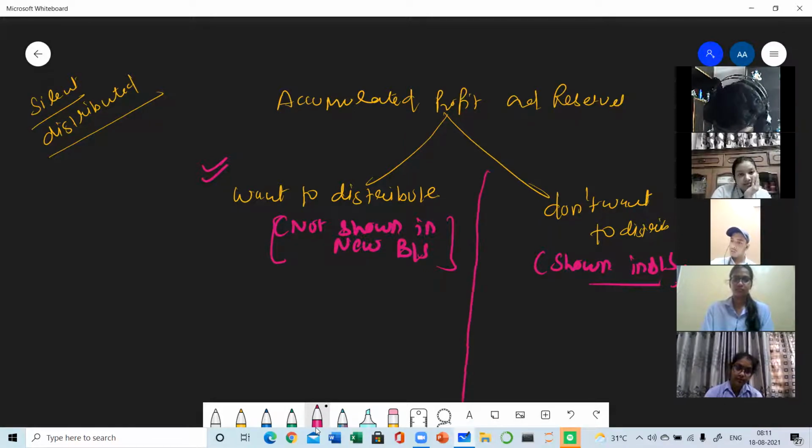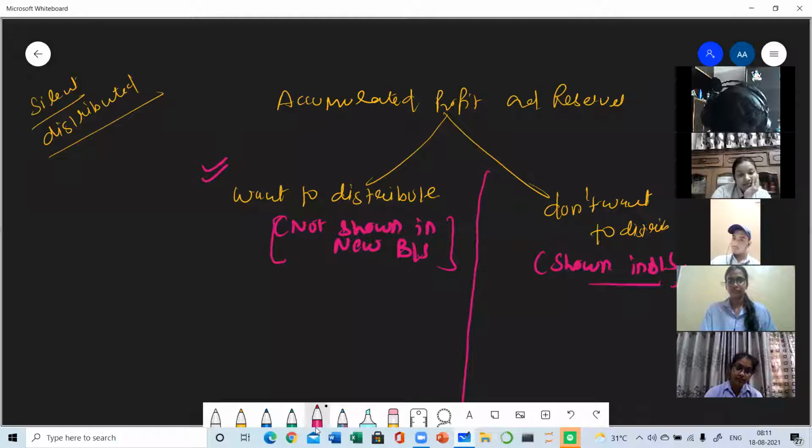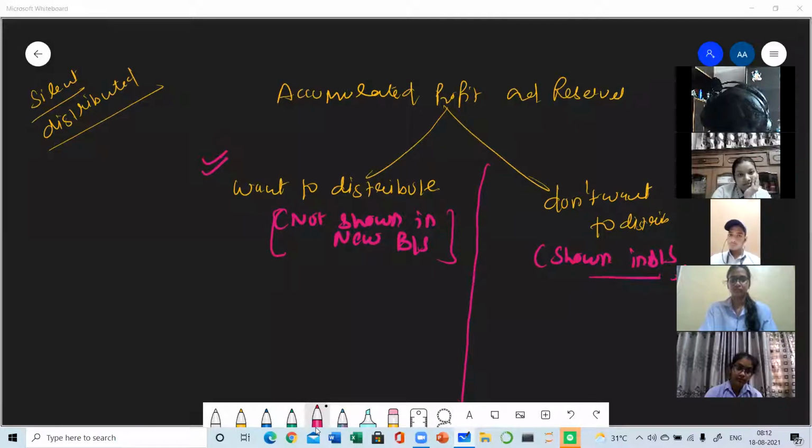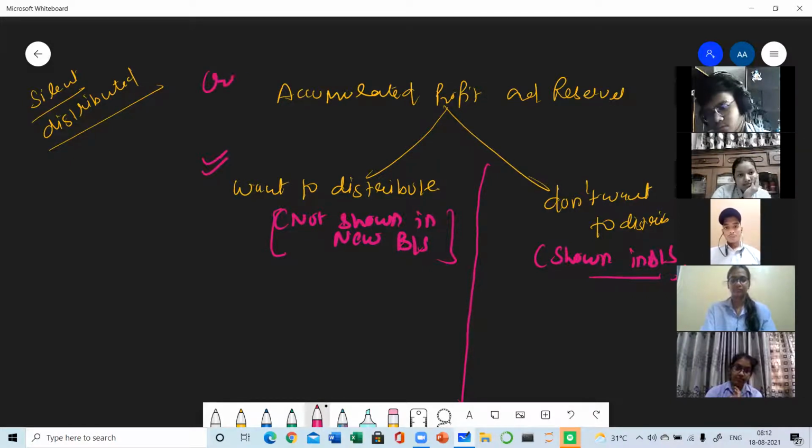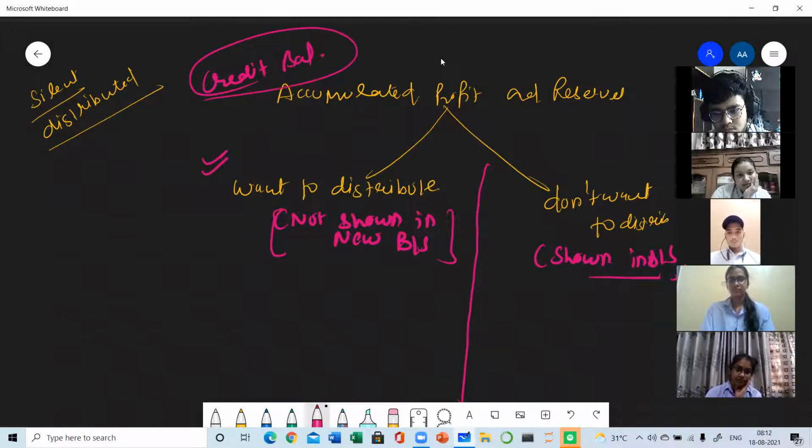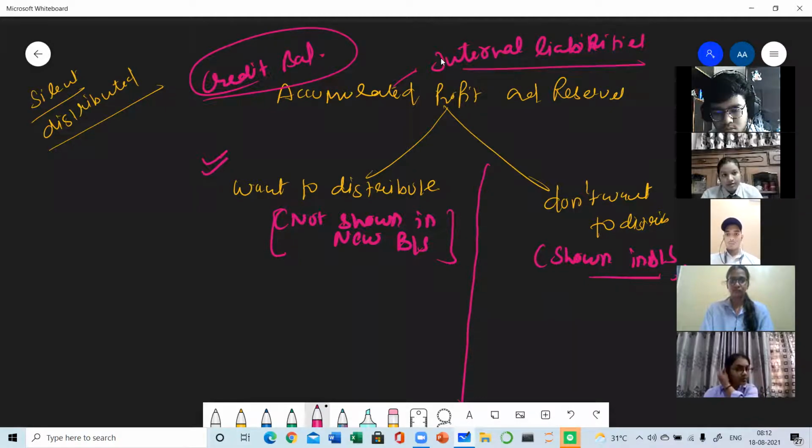Now let's come to the accounting treatment. This was all about the theoretical portion of the topic. So the accounting treatment, when the partners want to distribute, we all know that all the accumulated profits and reserves have credit balance. You all know reserves, profits, provisions, all have credit balance as these all are internal liabilities. What is the nature of all these? One marker again, very important question. These all are internal liabilities. And all the internal liabilities have credit balance.